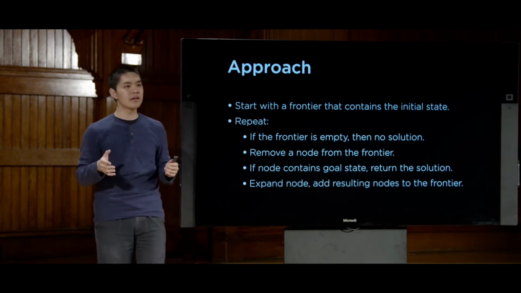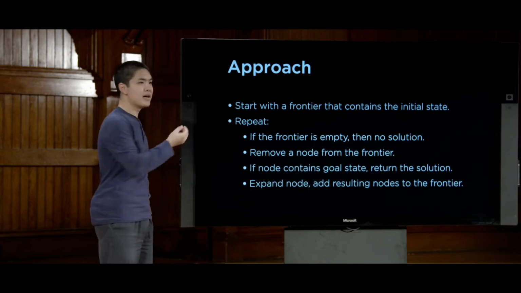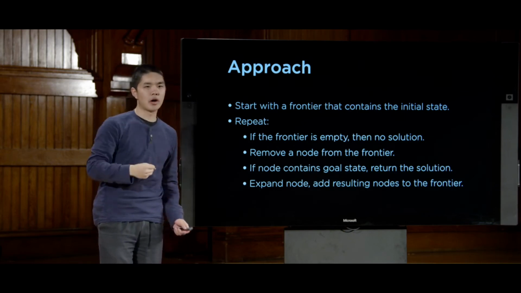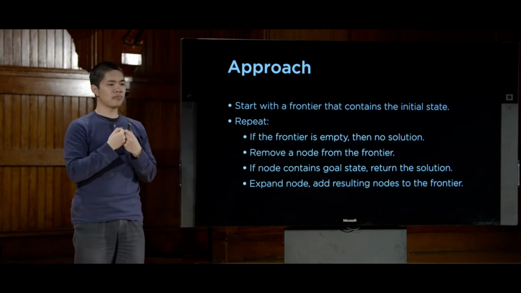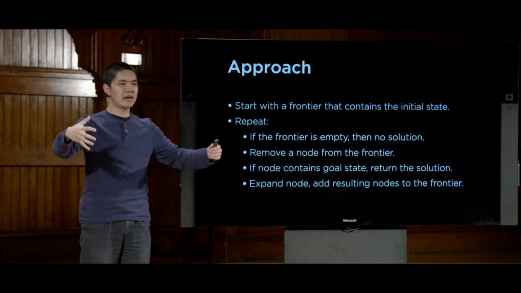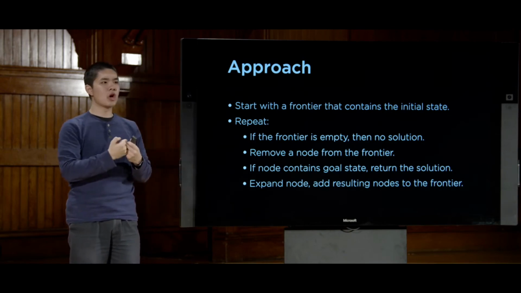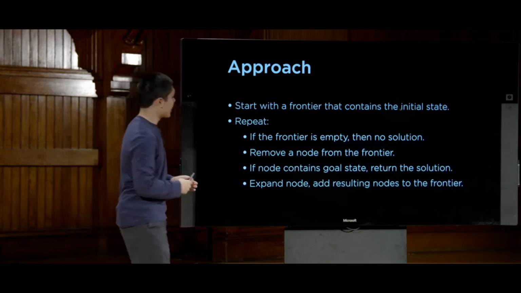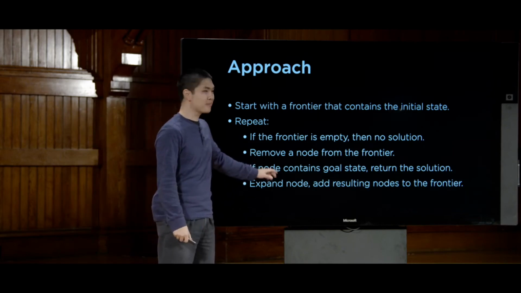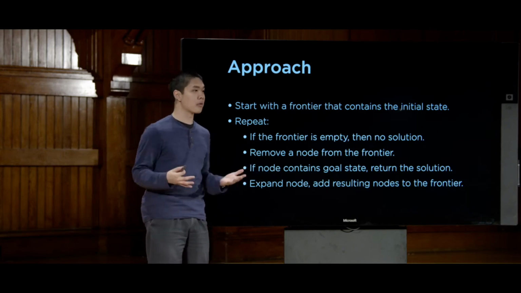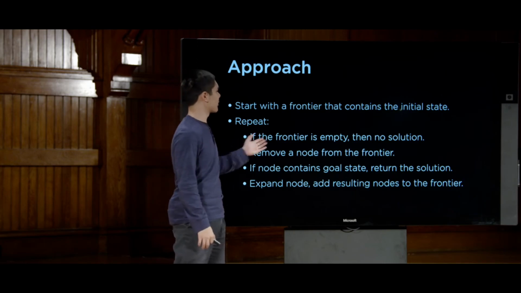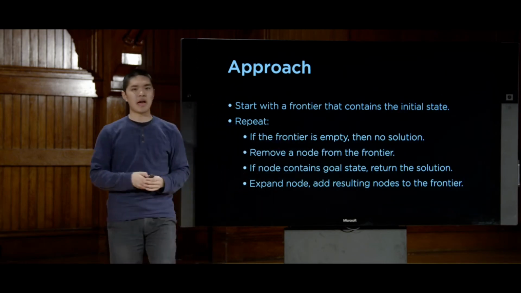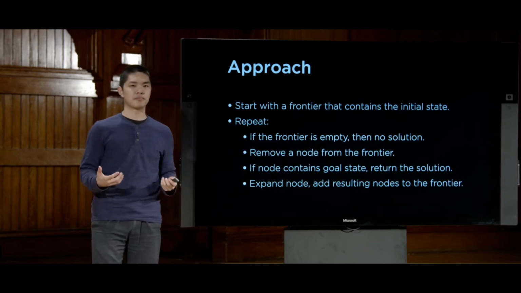So at a very high level, the idea is we start with a frontier that contains the initial state, and we're constantly removing a node from the frontier, looking at where we can get to next, and adding those nodes to the frontier, repeating this process over and over until either we remove a node from the frontier and it contains a goal, meaning we've solved the problem, or we run into a situation where the frontier is empty, at which point we're left with no solution.